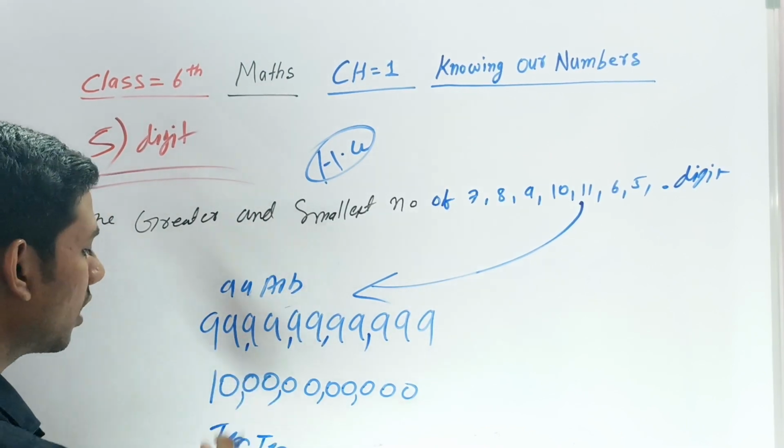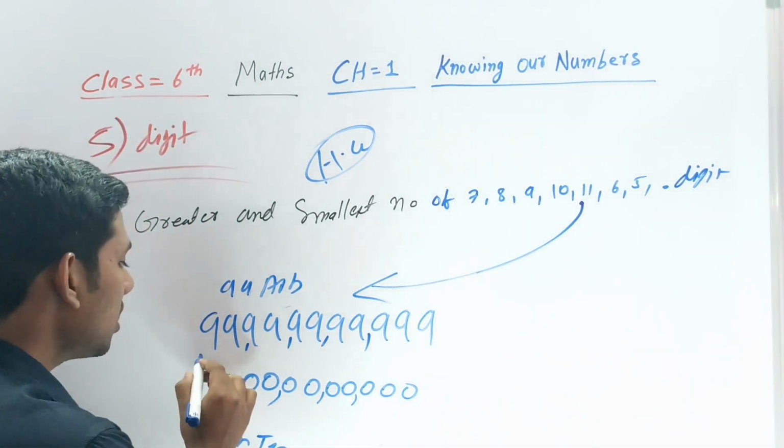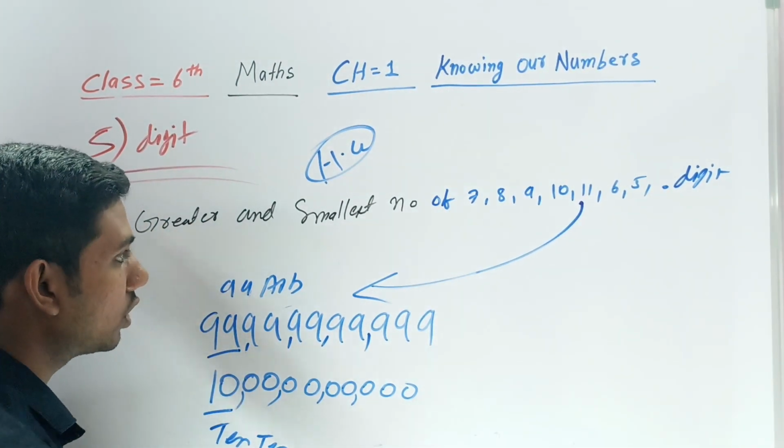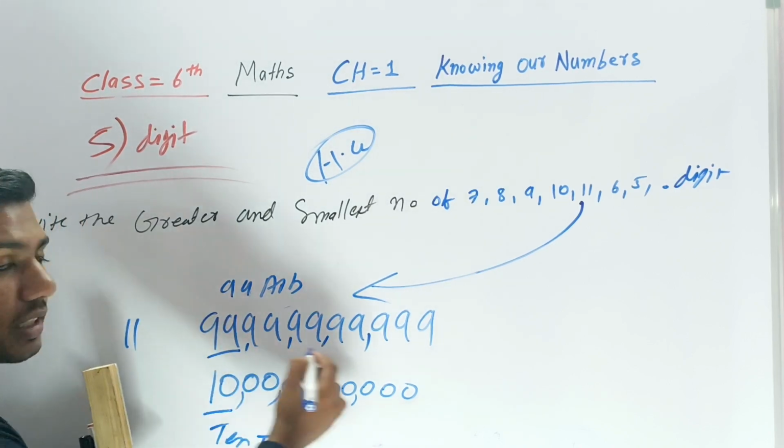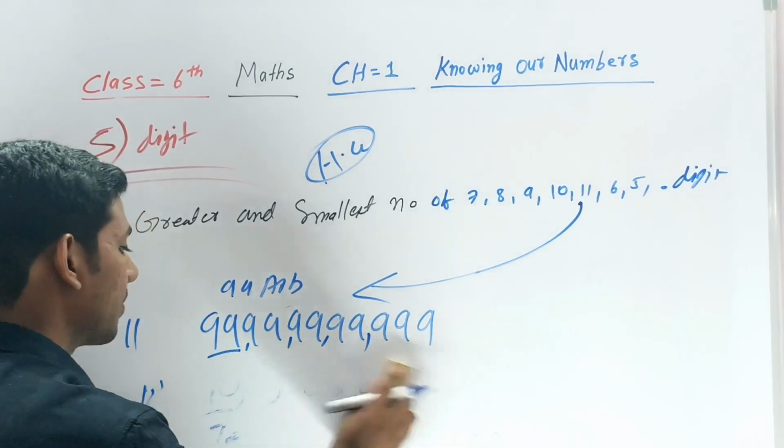Now after the crore there are lots of numbers in the Indian number system. So this is an 11 digit greater number and an 11 digit smaller number. I hope you understand this.